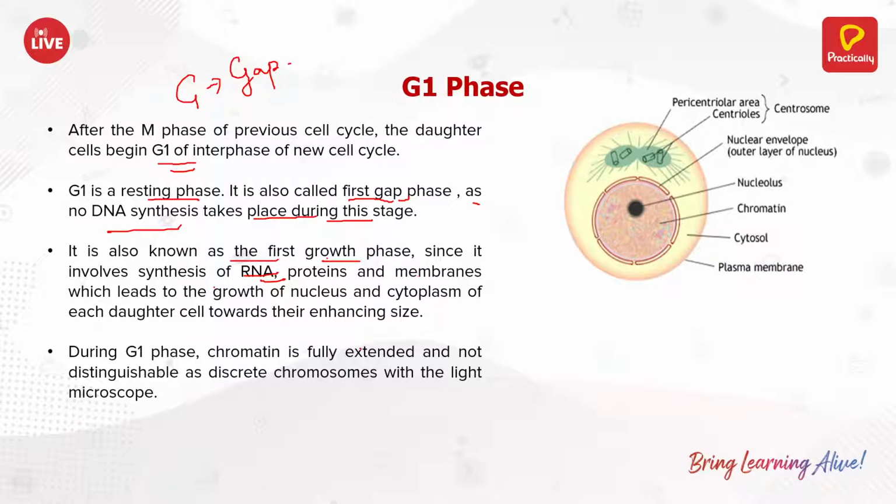Okay, here what happens, the chromatin is fully extended and you can't distinguish the chromatins and the chromatids and the chromosomes and all. It is not distinct. Genetic material is not distinct.